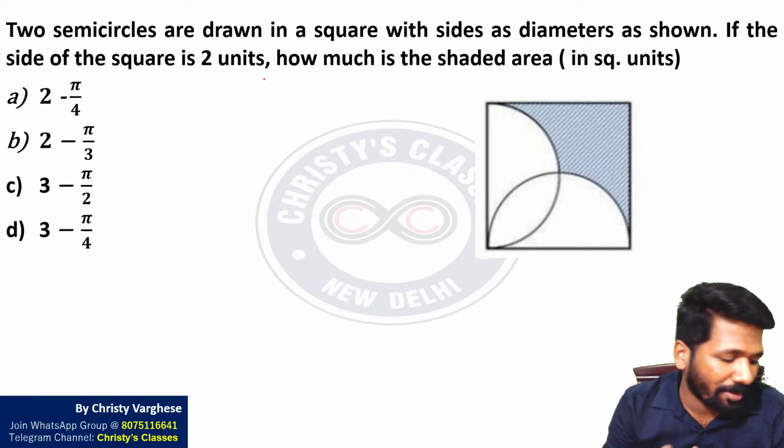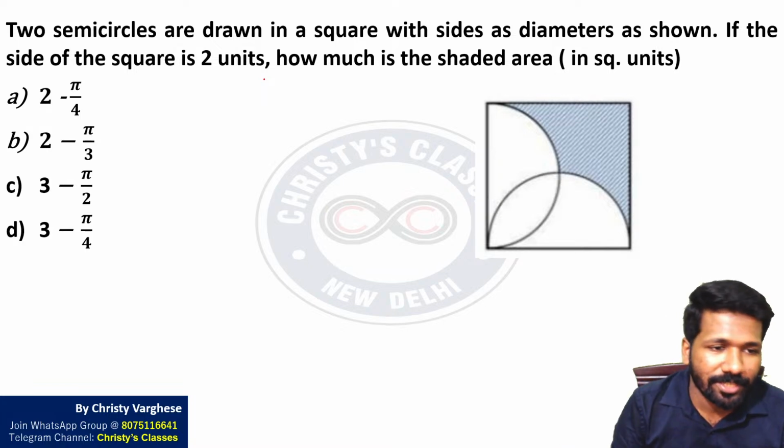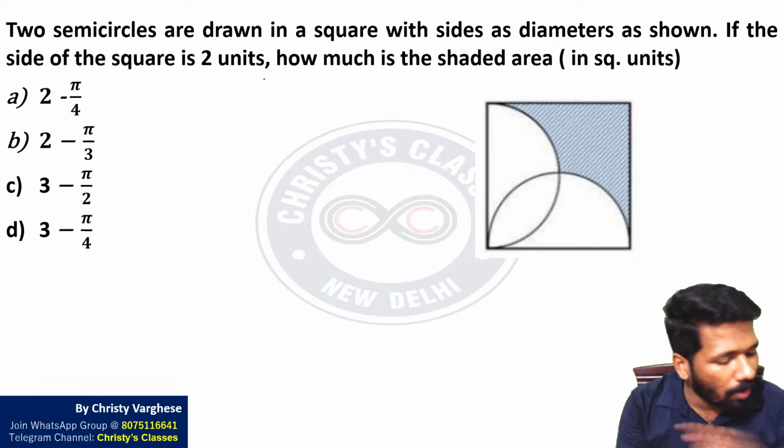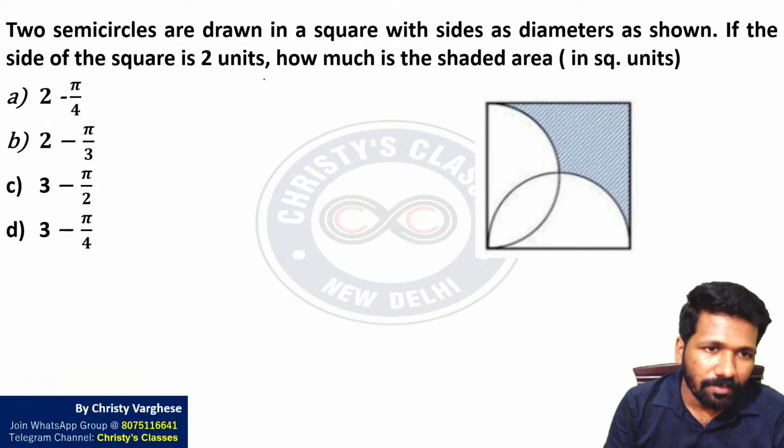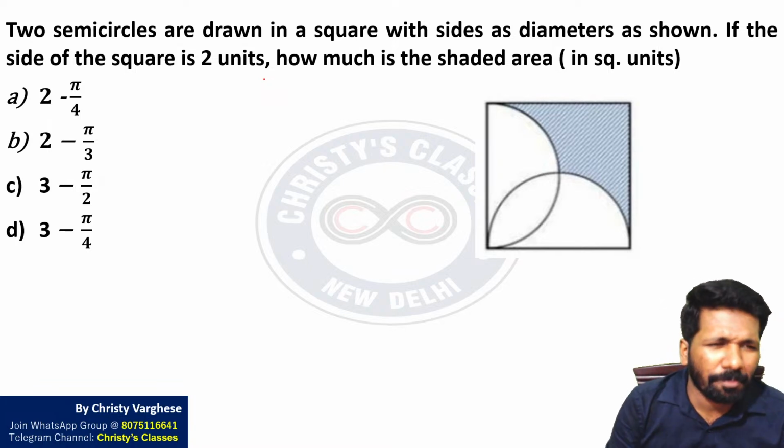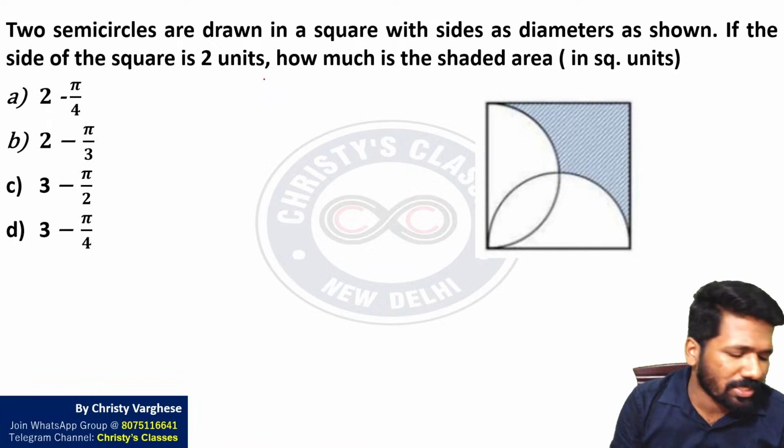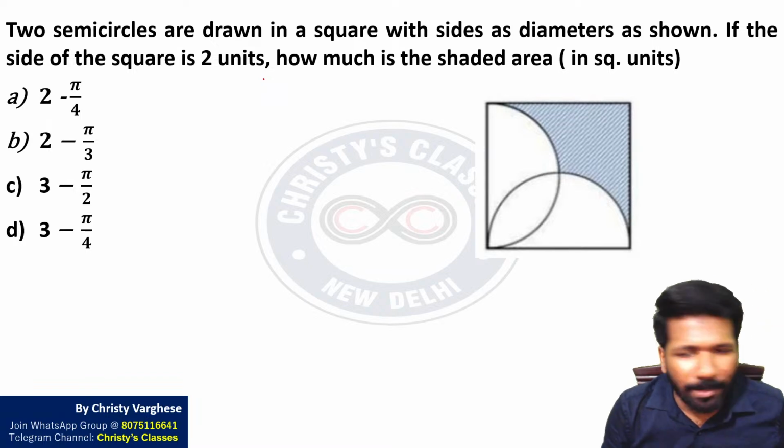Life science, mathematical science, now tomorrow physical science, and day after tomorrow chemical science. All papers will be analyzed here. And this question was a repetition of a previous question, November 2020 CSIR-NET Part A question. Repetition was this.